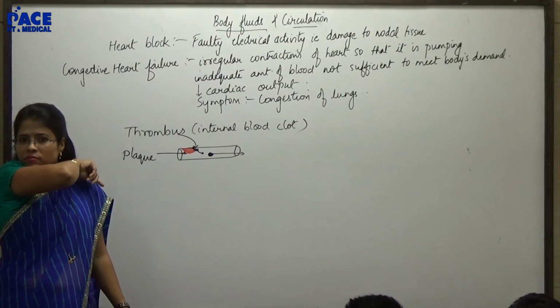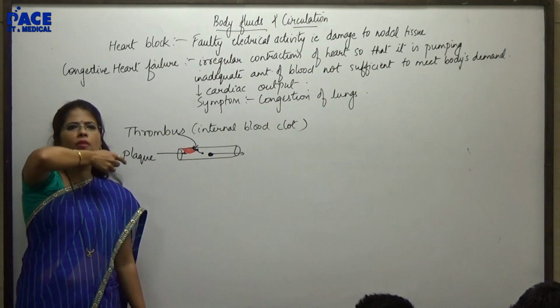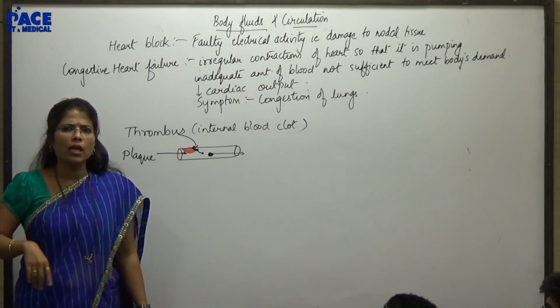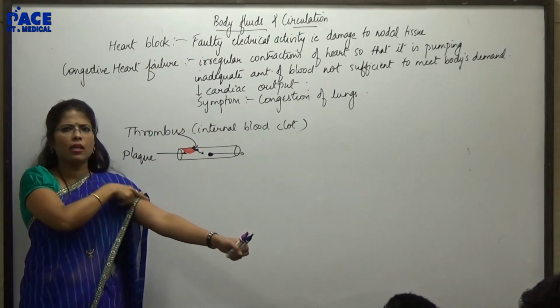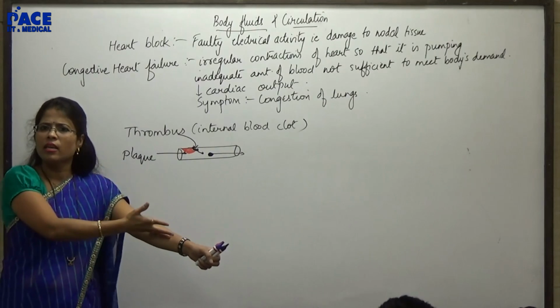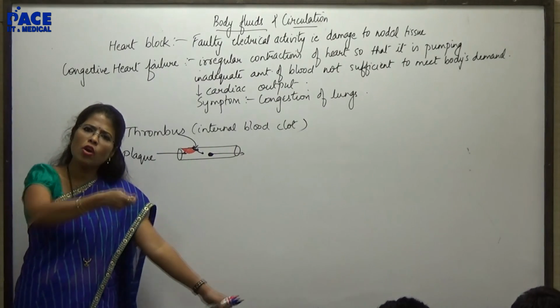So, ma'am, won't it have to go through the lungs? If you are entering the catheter through the veins, it will have to go through the... Why would you have to go through the lungs? Brachial artery. Brachial artery is a branch of your subclavian artery. Subclavian artery has arisen from your aorta. So you can go from there.